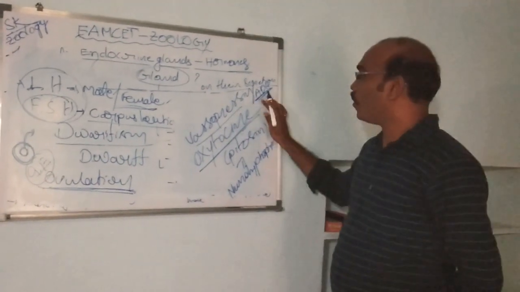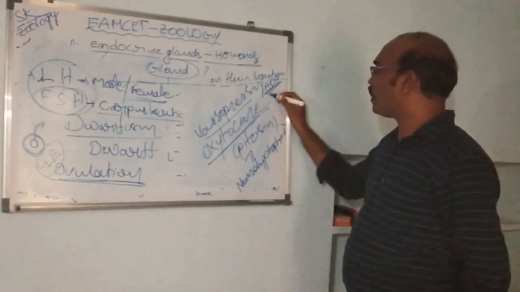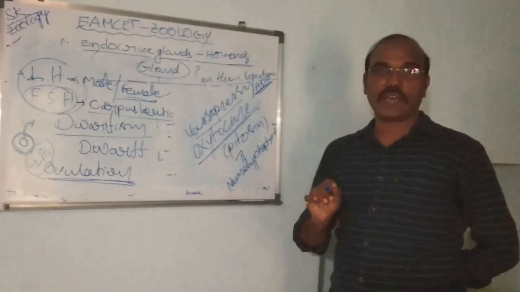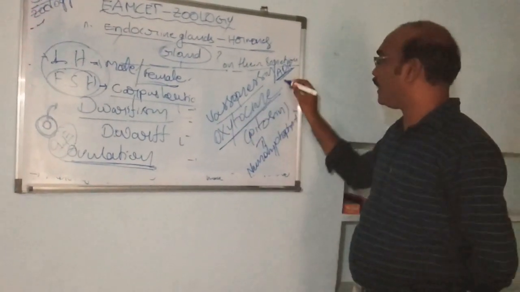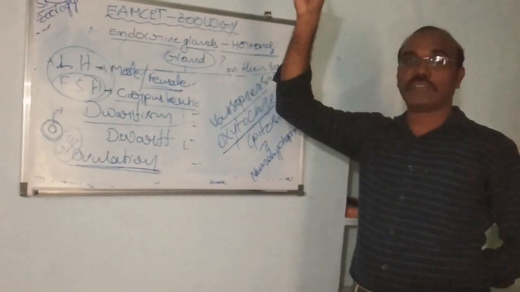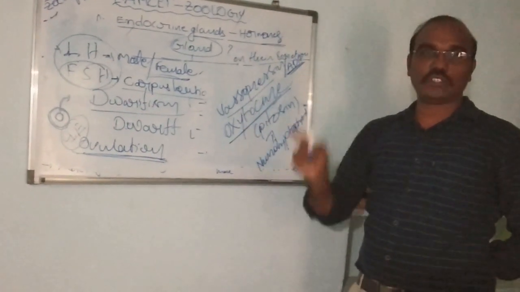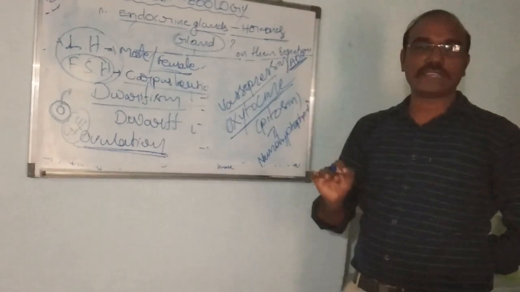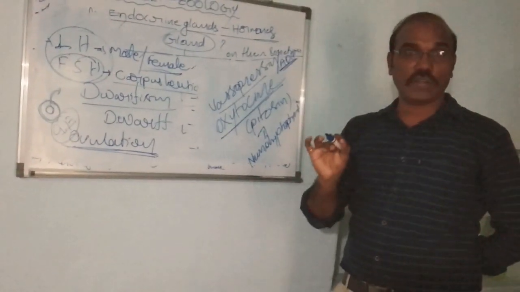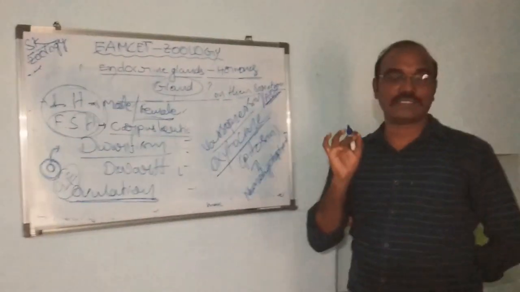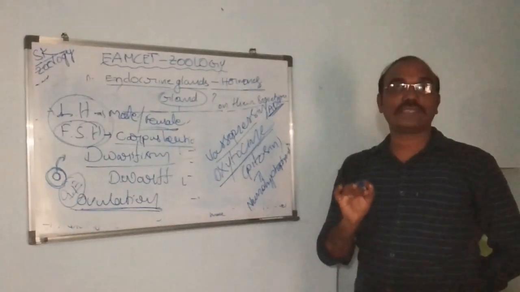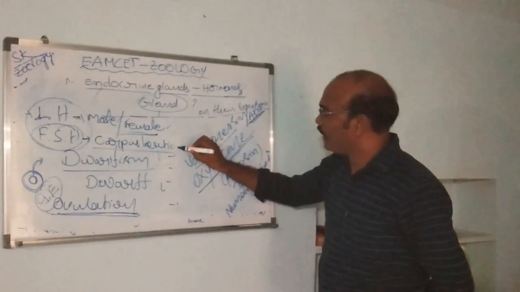Insufficient amount of ADH causes excessive, repeated, dilute urination. Deficiency of ADH released from the posterior lobe of the pituitary gland causes this situation, called diabetes insipidus.